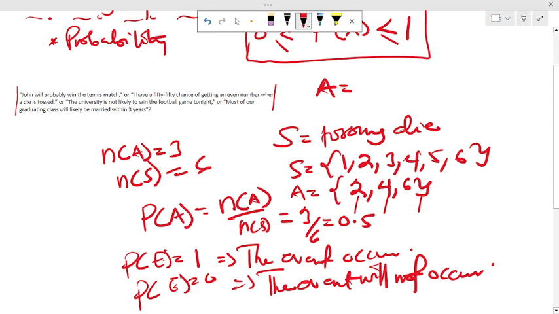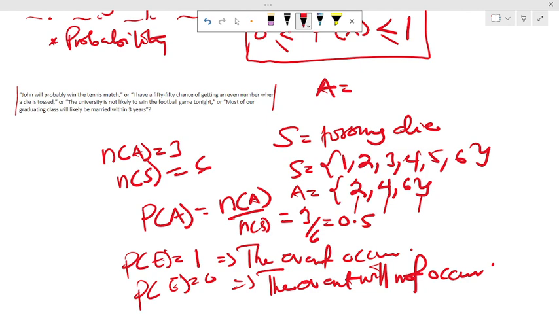Now, we've heard of these statements, and they are used most of the time in our daily routines. So let's look at this. John will probably win the tennis match. This is telling us about the chance that John can win this match, right? Then another one is, I have a 50-50 chance of getting an even number when I toss a die.